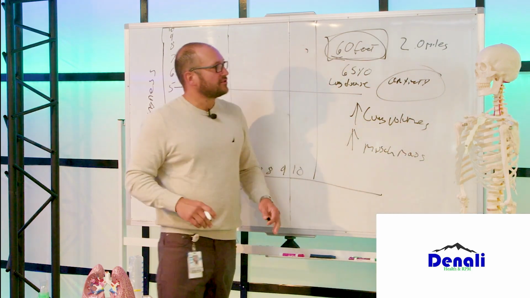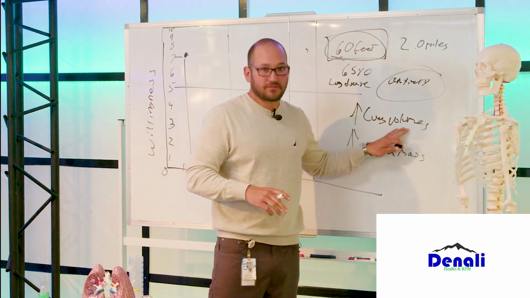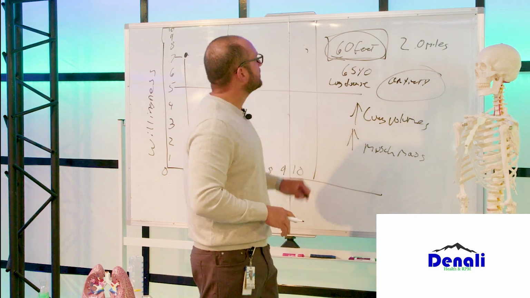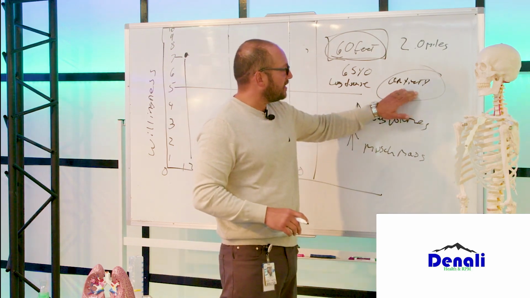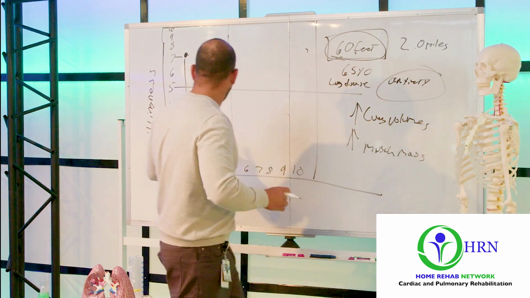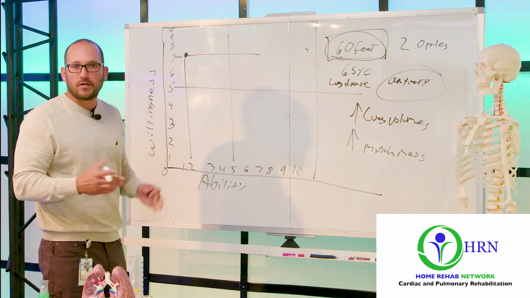So if we could increase the person's lung volumes, which is usually always the case, increase the muscle mass, which is usually always the case, and help with anxiety and stress management, this person's ability will go from here to a higher score.